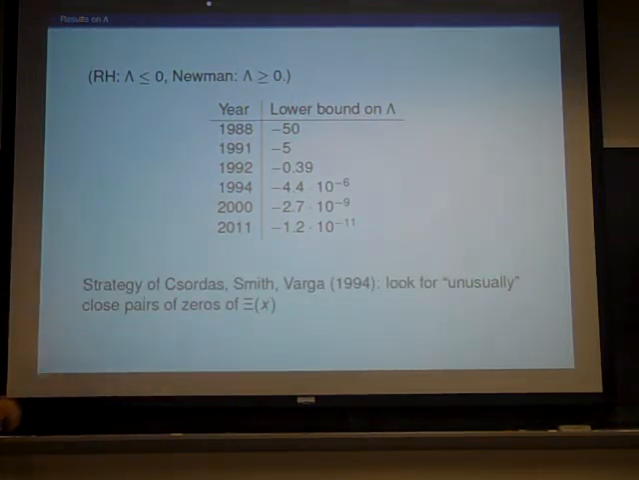This was due to a method of Sorda, Smith, and Varga. Their idea was to look for unusually close pairs of zeros on the critical line of the zeta function. Because if you think about our example, very close pairs of zeros, they might bump into each other and then pop off the real line.